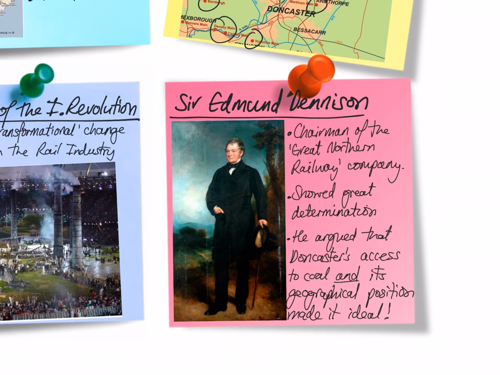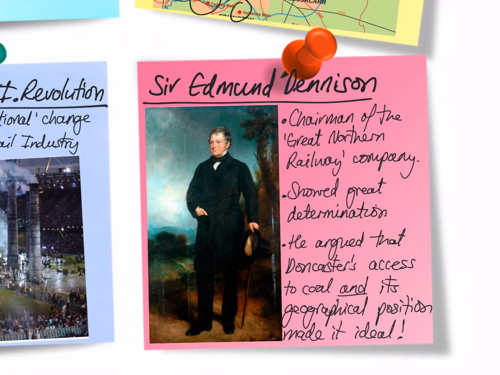And then, of course, we have got the pivotal figure of Sir Edmund Dennison. Here we can see him. He was actually the chairman of the Great Northern Railway Company. So this pivotal figure is a figure of influence. And we know that he showed great determination to get the Doncaster Plant Works into Doncaster, because he's the one who argued that Doncaster's access to coal and its geographical positioning made it an ideal location for the site.